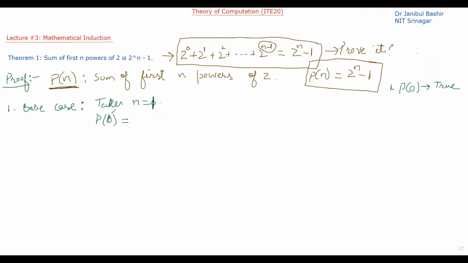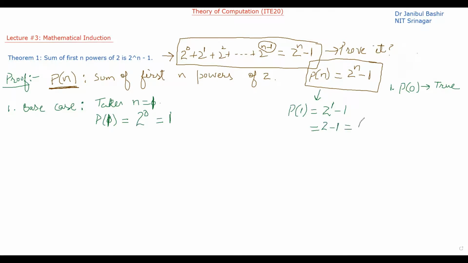So the base case here is P(1). Okay. So what is P(1)? P(1) will be which term? 2 raised to the power 0. So what is 2 raised to the power 0? Equal to 1. Okay. Now, according to the formula, what should P(1) be? P(1) should be equal to 2 raised to the power n, what is n, 1, minus 1. That is equal to 2 raised to the power 1, which is 2, minus 1.